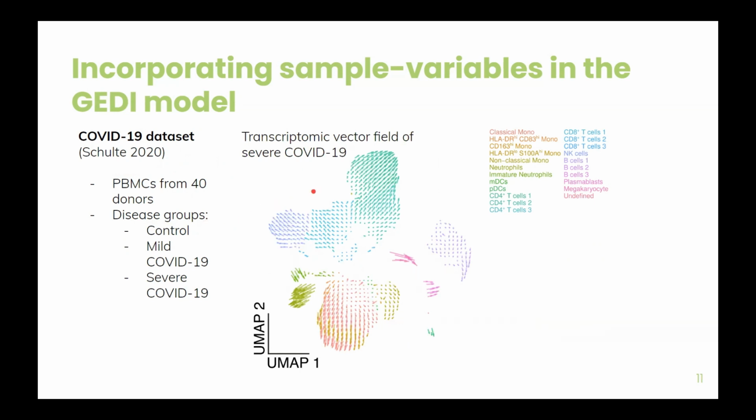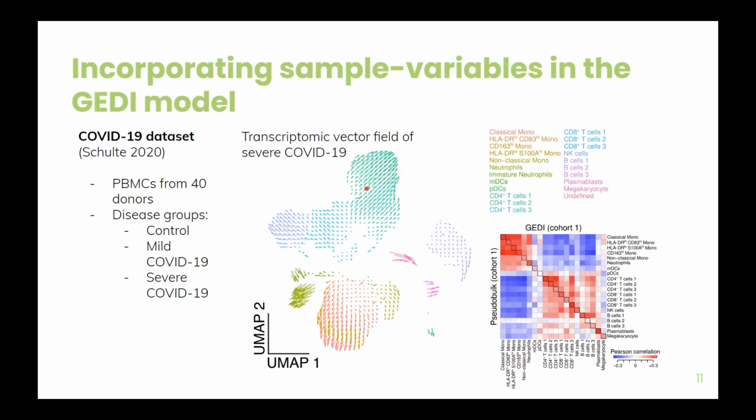So this vector field represents the changes that will occur to a given cell state, to a given cell, going from the control to the severe COVID-19 condition. So the vector field is a way of representing these changes, and it's a cluster-free approach, but we can also calculate the mean per cell type and compare it to a pseudobulk approach. Our result shows that our mean vector fields are highly concordant with the gene expression changes from the pseudobulk.